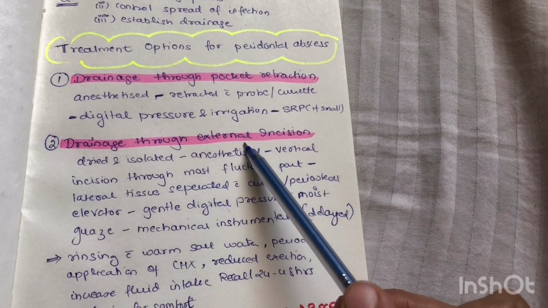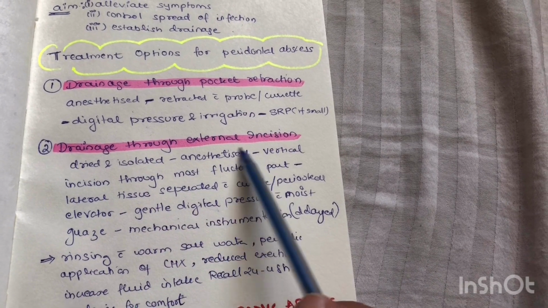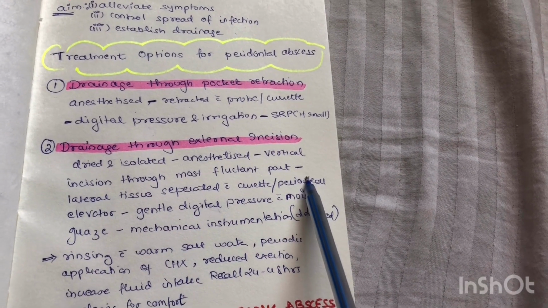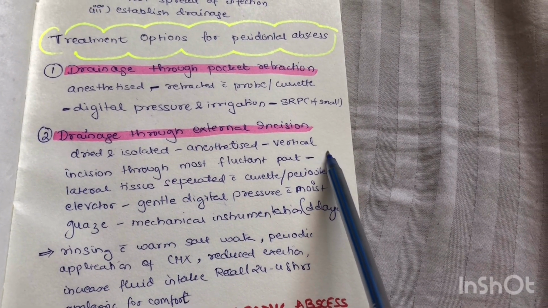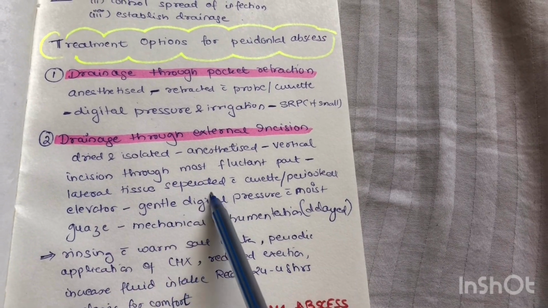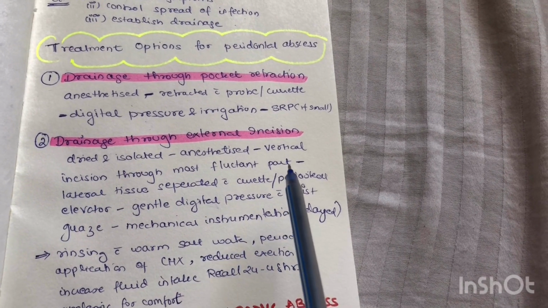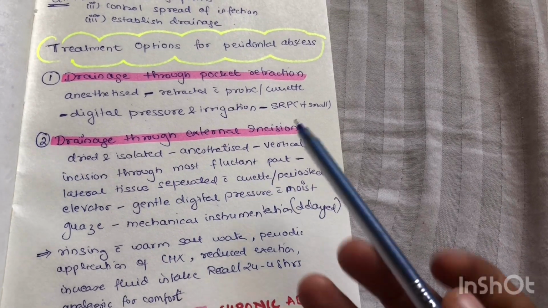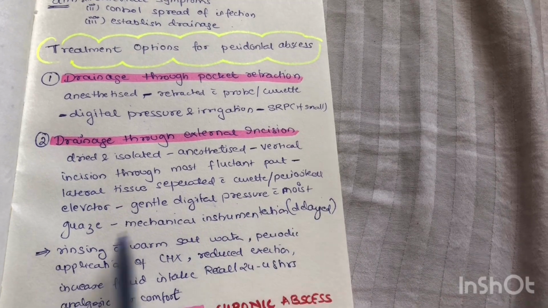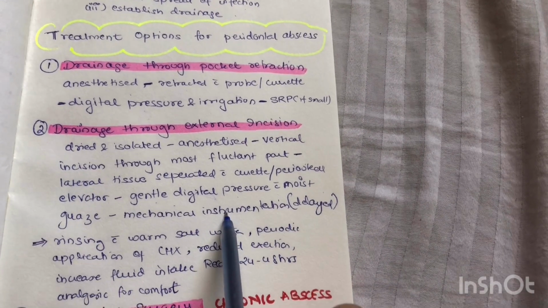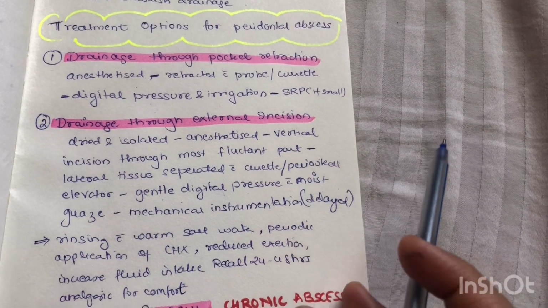Next is drainage through external incision. The abscess is dried and isolated. The area is well anesthetized and a vertical incision is given along the most fluctuant part. Once the incision is given by a number 15 blade, there is lateral separation of the tissue which is done using a curette or a periosteal elevator so as to allow access to the adjacent tissue, and removal of pus is helped by gentle digital pressure using a moist gauze. Mechanical instrumentation usually is delayed because if you are using external incision, that means the abscess would usually be big.